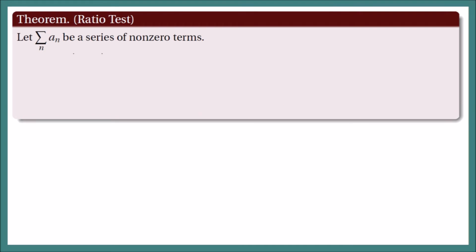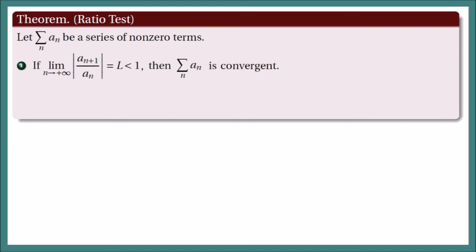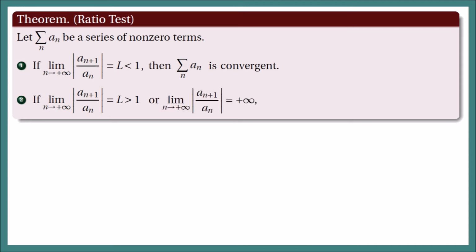For the second half of this lesson, let's learn another test to check if a series is convergent or divergent. Suppose our given series is a series of non-zero terms. That is, for every a sub n is not equal to 0. To use this test, we need to find the limit of the absolute value of a sub n plus 1 all over a sub n as n goes to positive infinity. If this limit is less than 1, then our series is convergent. But if this limit is greater than 1 or equal to infinity, then the series is divergent.